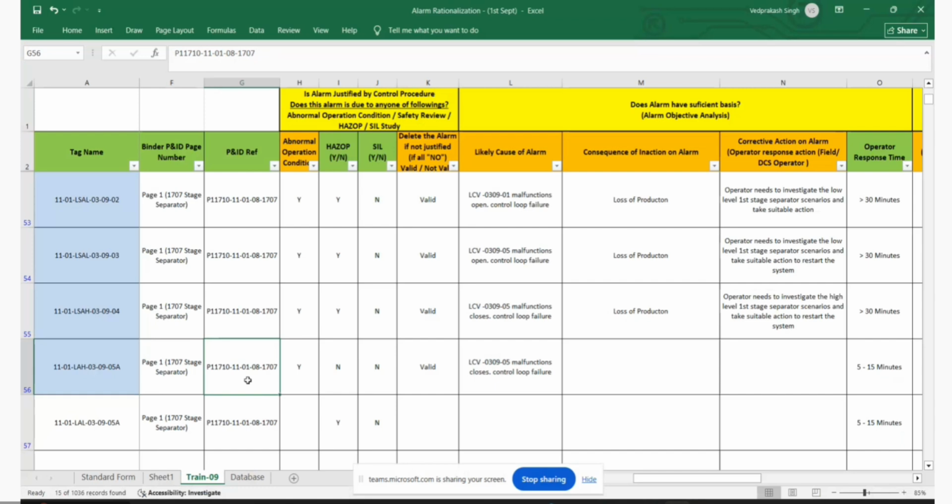It is a part of the root cause. So how can I take a credit for this alarm? No, not root cause. See, BPCS failure is not a root cause in an alarm.